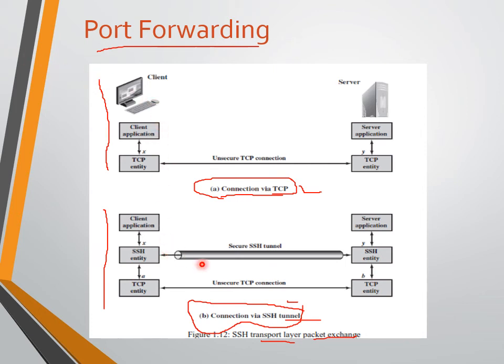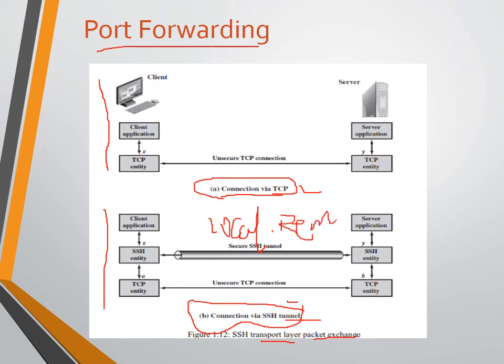SSH supports two types of port forwarding. Please remember, it supports two types: one is local forwarding, and another one is remote forwarding.